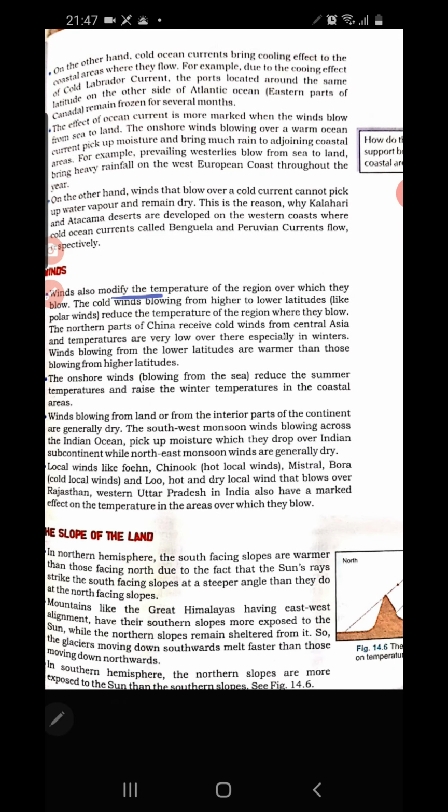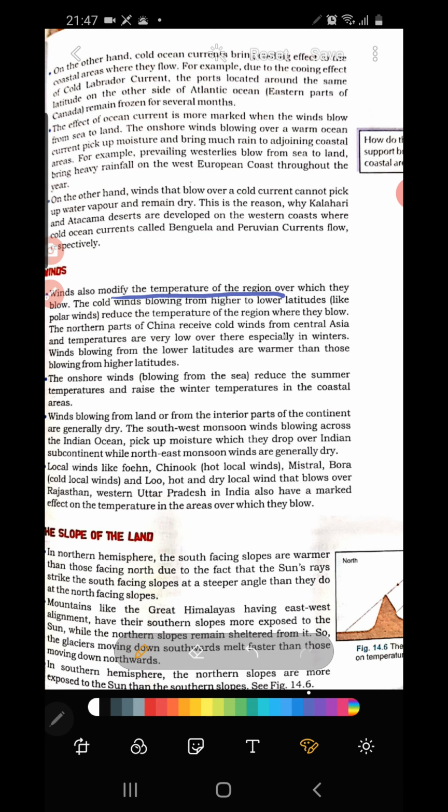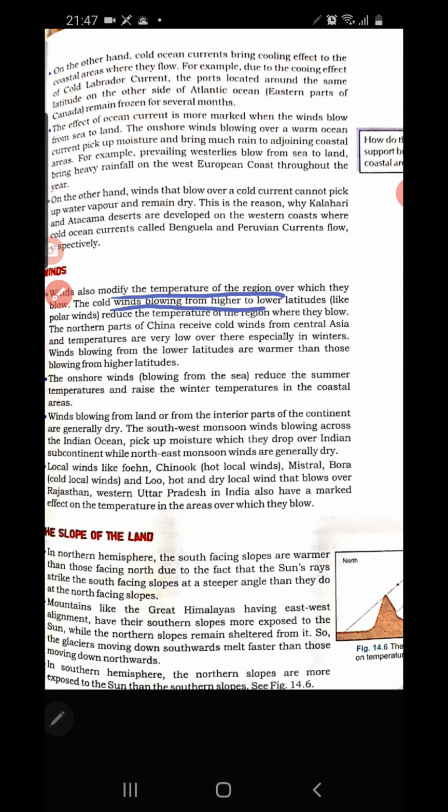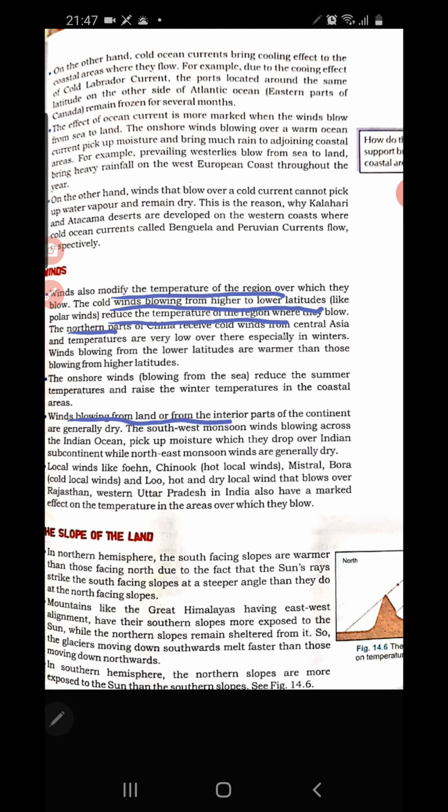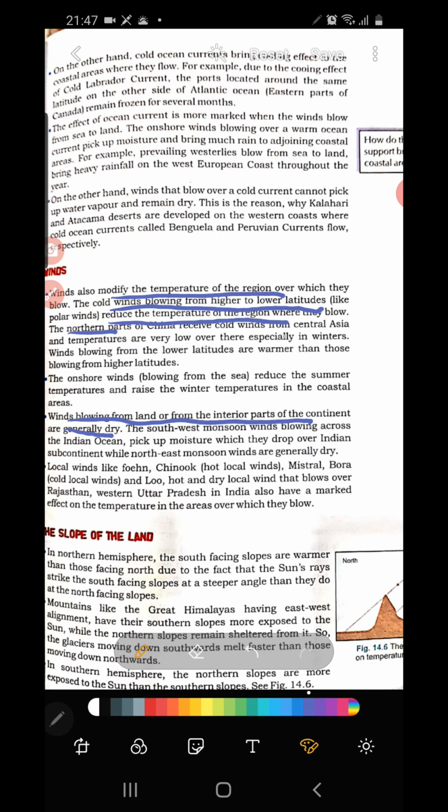Winds modify the temperature of a region over which they blow. The cold winds blowing from the higher to the lower latitudes reduce the temperature of the region. Winds blowing from the land, from the interior parts of the continent, are generally dry. Since they are blowing from the interior, they do not carry any moisture, so they are dry and they do not cause any rainfall, and they are hot.